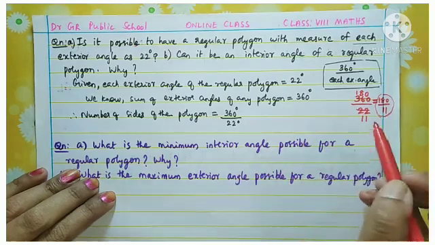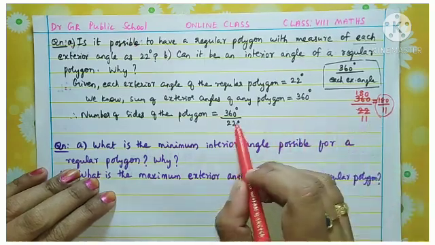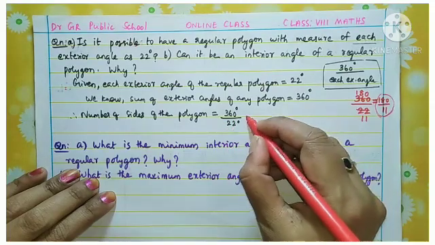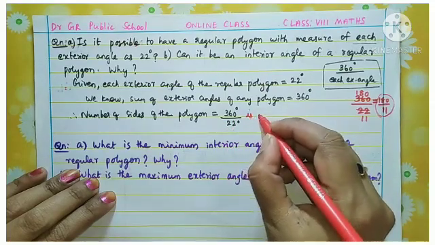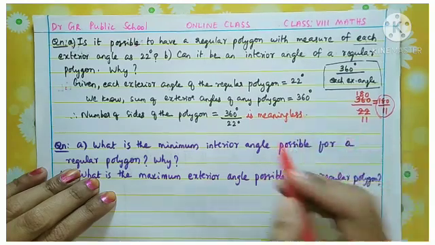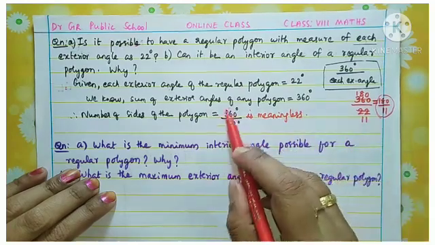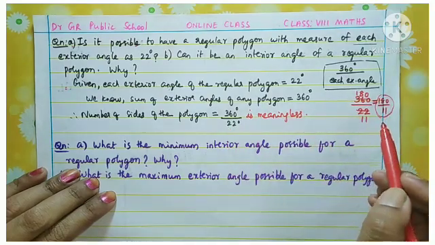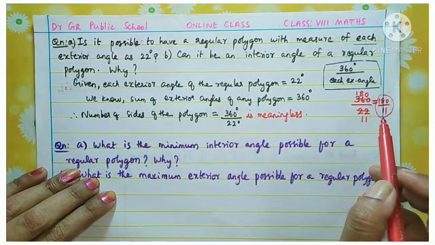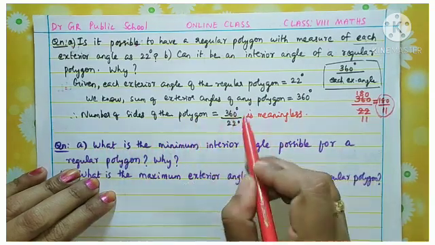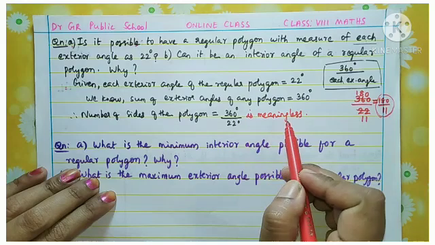So what is the meaning here? This 360 by 22 is meaningless, because when you divide 360 by 22, it does not divide evenly and we get a fraction part, and it cannot match the number of sides of the polygon. So this value is meaningless.